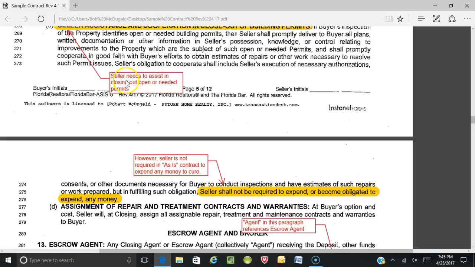So up here I make a note: seller needs to assist in closing out open or needed permits. But down here, however, seller is not required in an as-is contract to expend any money to cure that. All right. So just realize that that's there.